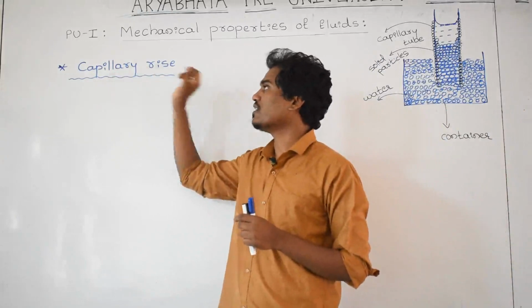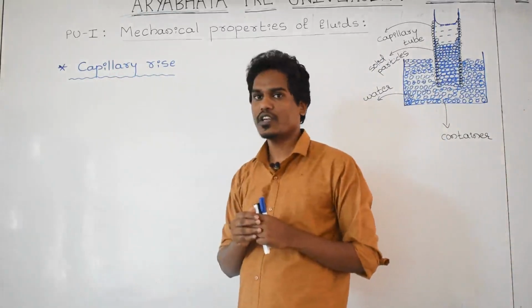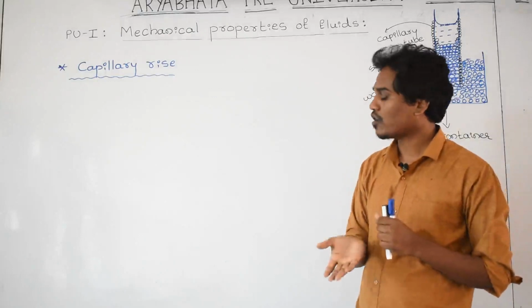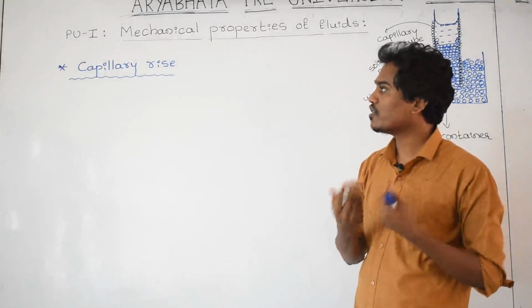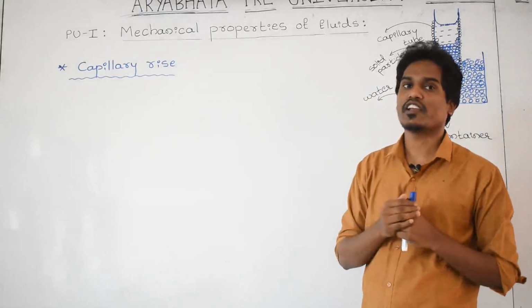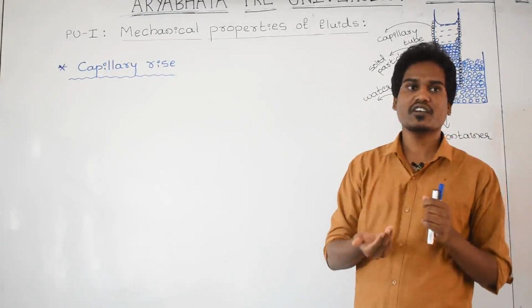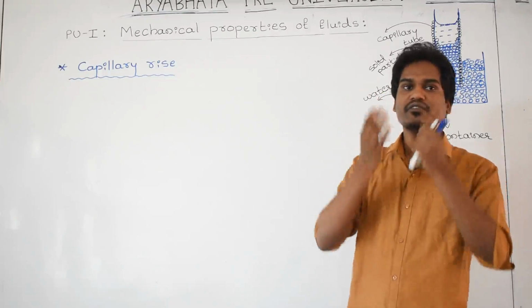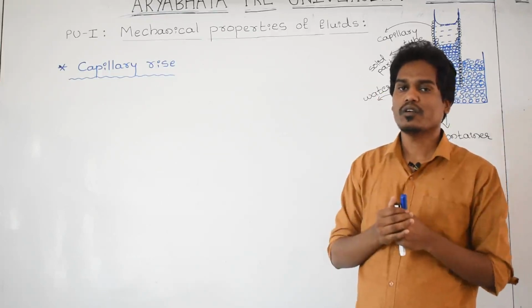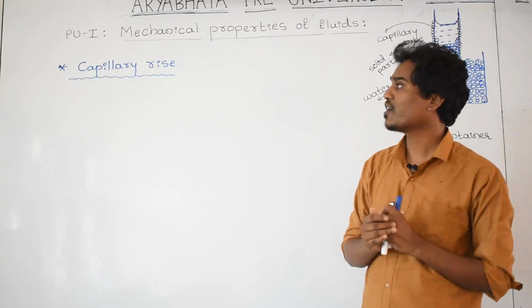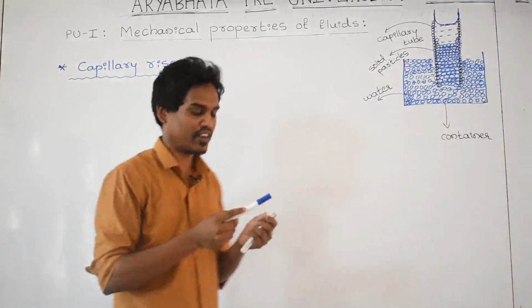And what is capillary rise? If you dip this tube inside the liquid, there is a rise of liquid along the length of the tube. The property of the liquid rising through the pipe or tube because of adhesive force, that phenomenon we are going to call capillary rise.